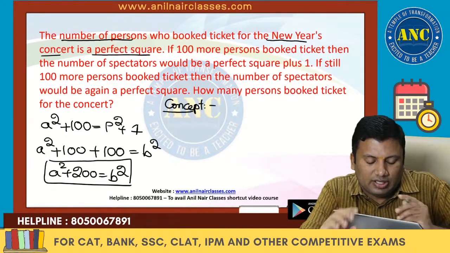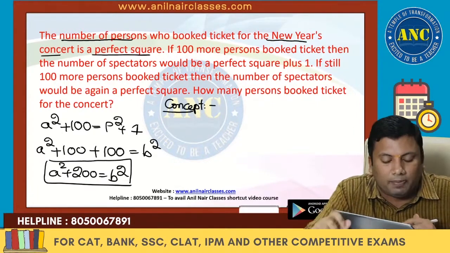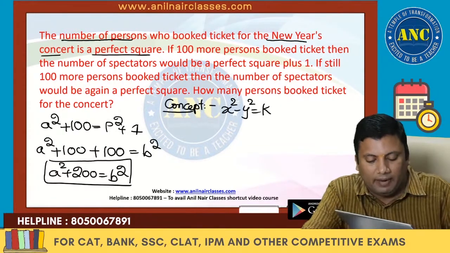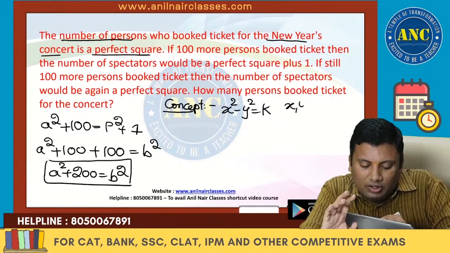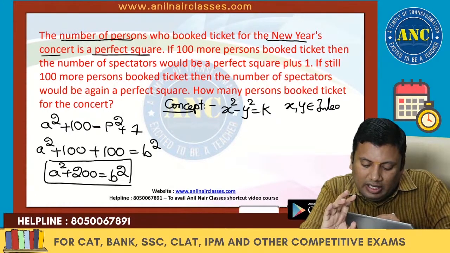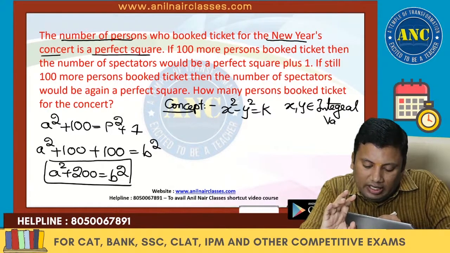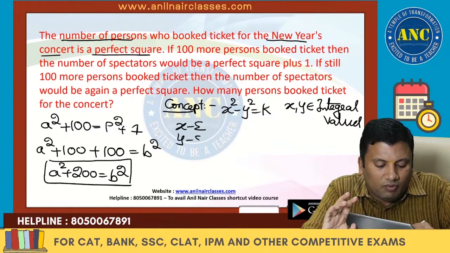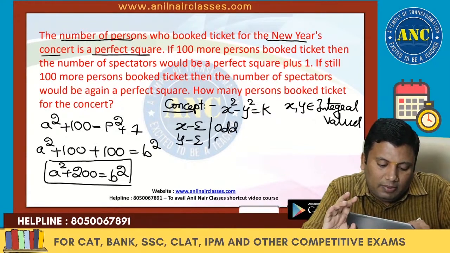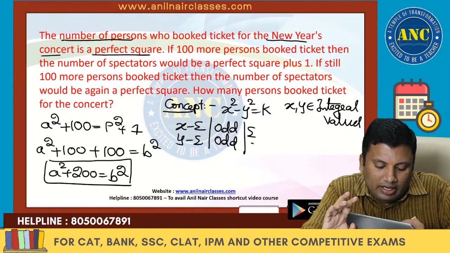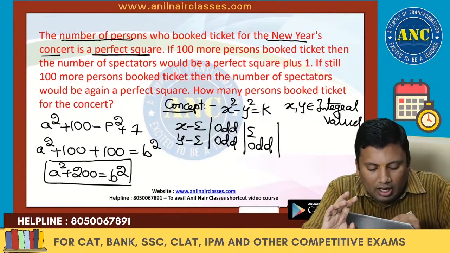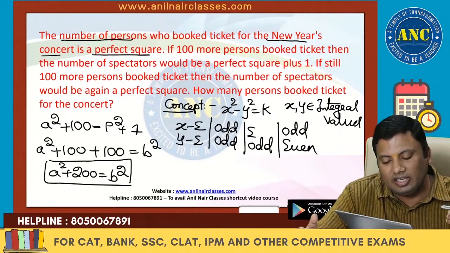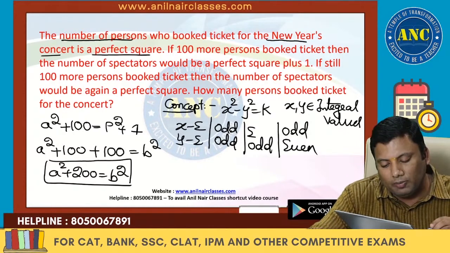Concept. A good number of questions from the previous year CAT papers came on this. x square minus y square equals k, where x and y are integral values. If x and y are integers, then x even, y even; or x odd, y odd; or x even, y odd; or x odd, y even. These are the four cases.